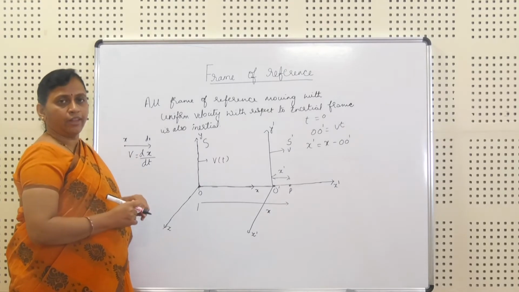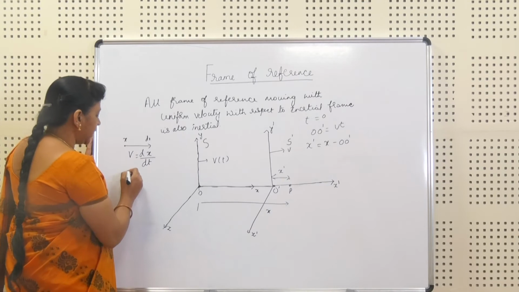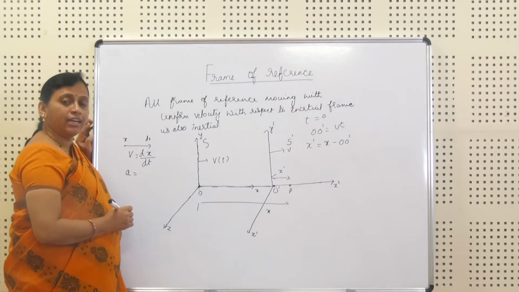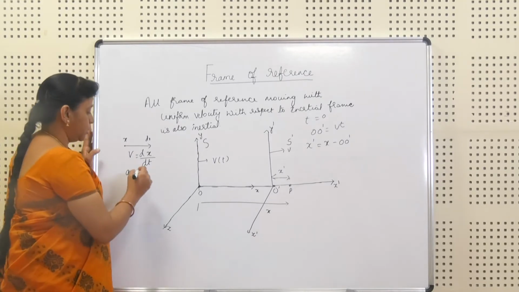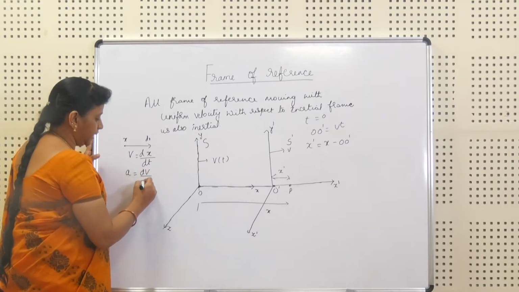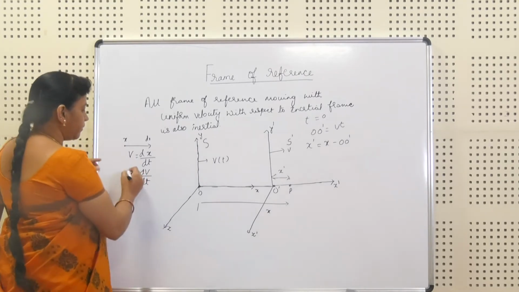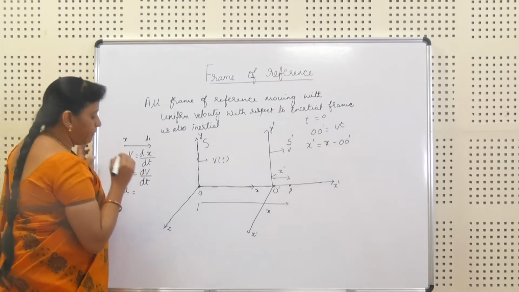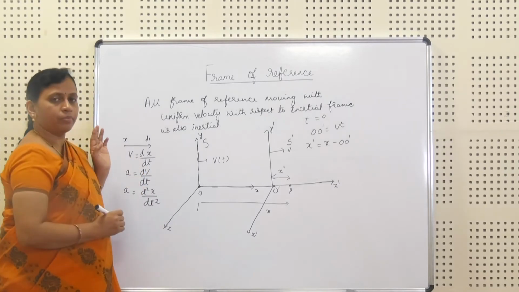Then acceleration is defined as the rate of change of velocity with respect to time, so dv by dt. Substituting the equation for v, a will be equal to d square x by dt square.